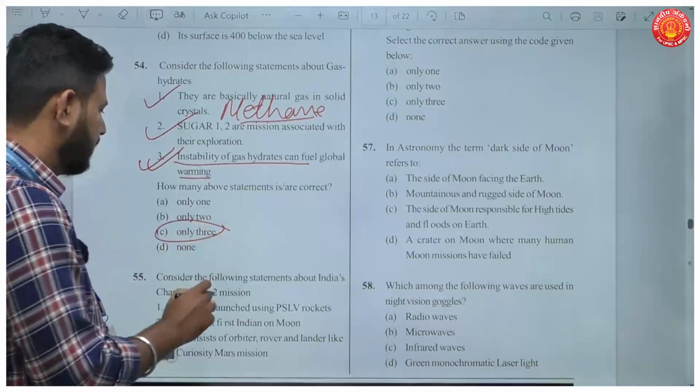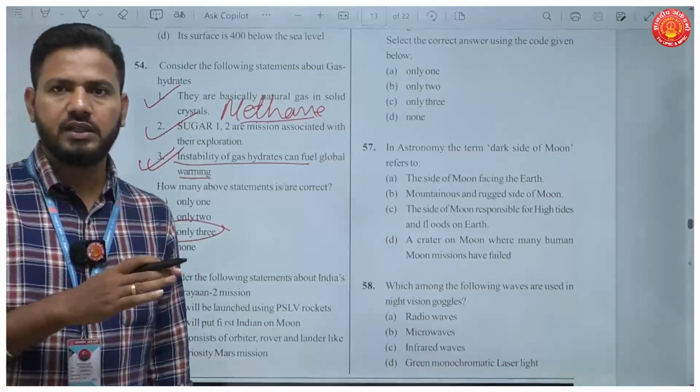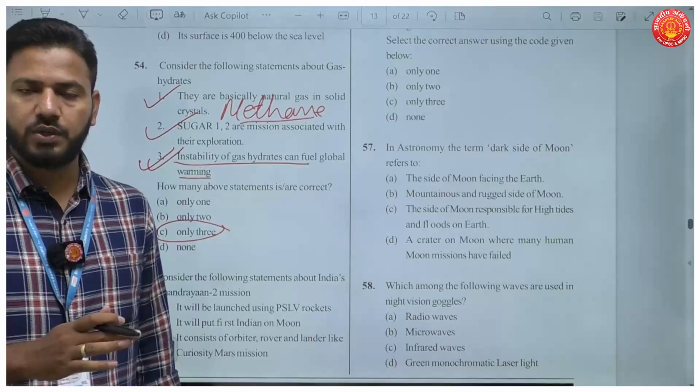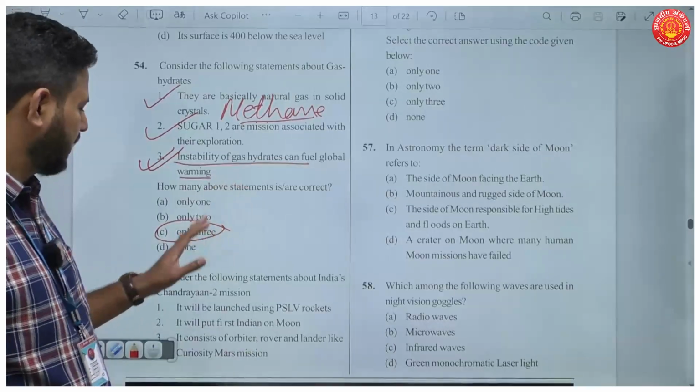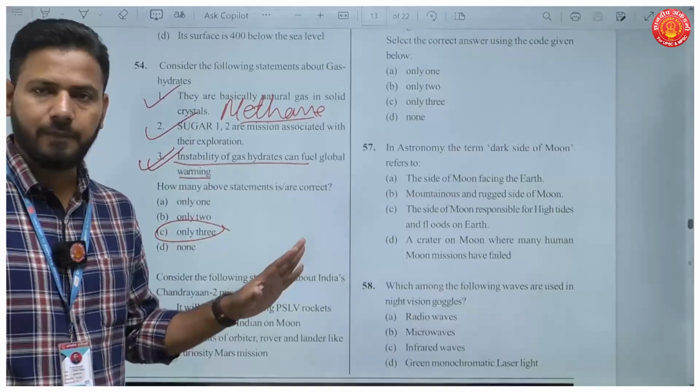So all the three statements here are correct. I think you'll have to change this answer in the answer key. All the statements about this question are true. The answer in the answer key is something else other than this. Okay, so your answer here will be C.